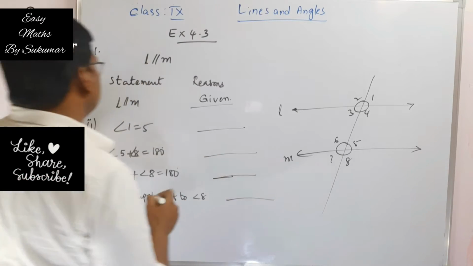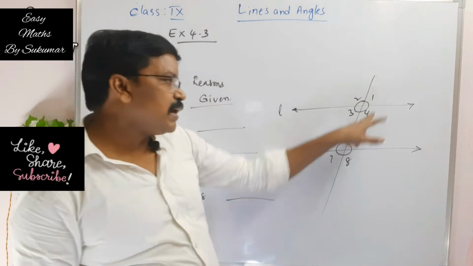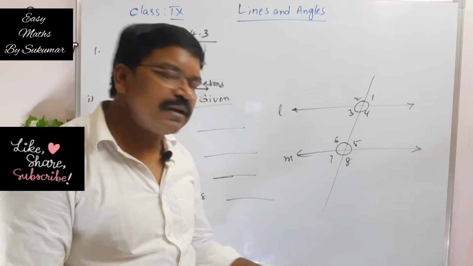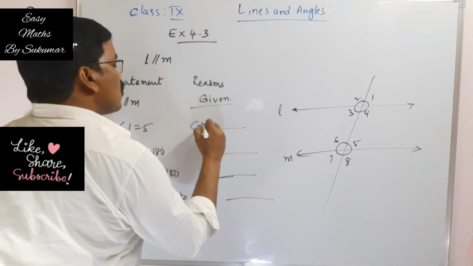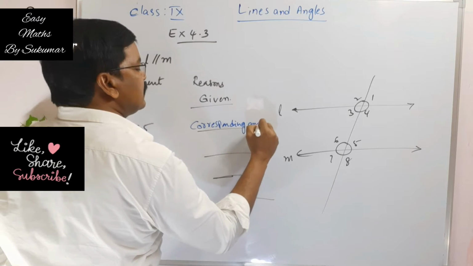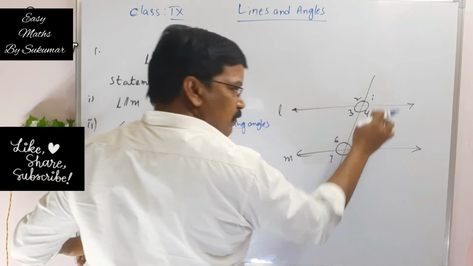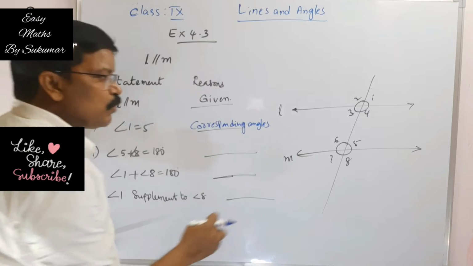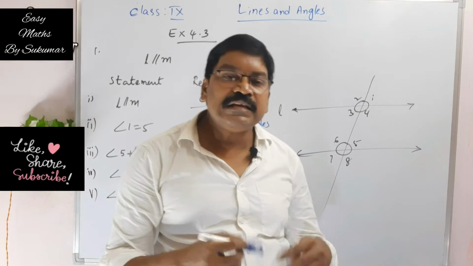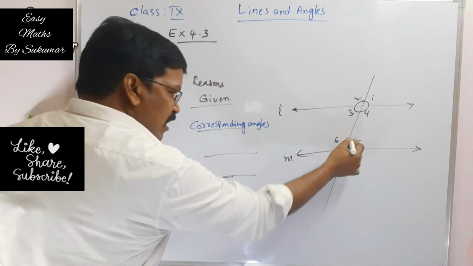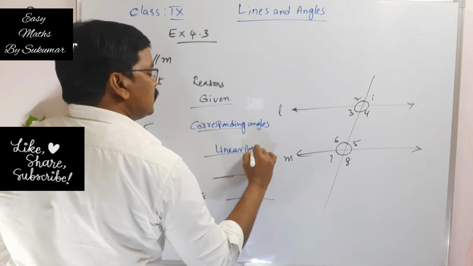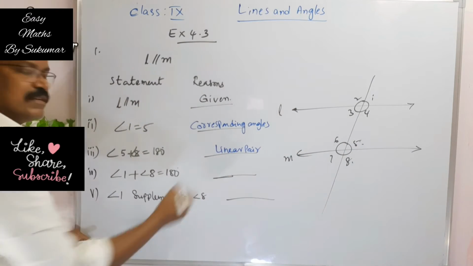Now, why are angle 1 and angle 5 equal? I have already explained this. They are corresponding angles, my dear students. What about angle 5 plus angle 8? They are a linear pair, so the sum of these two angles is 180 degrees.